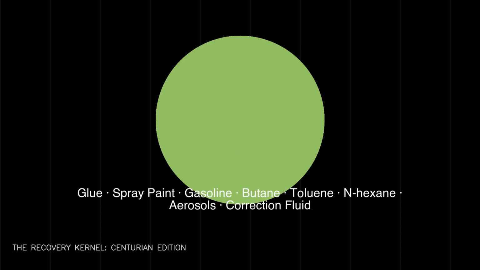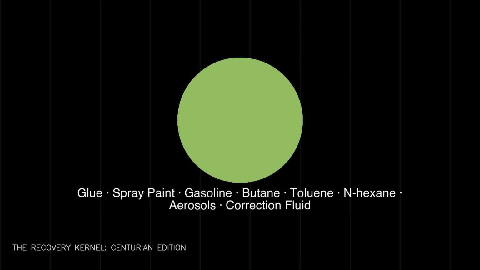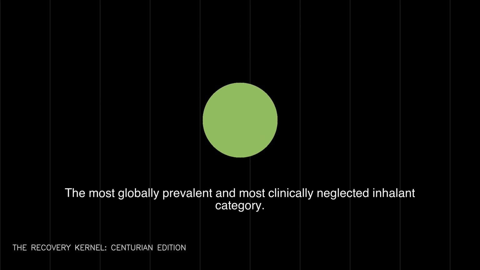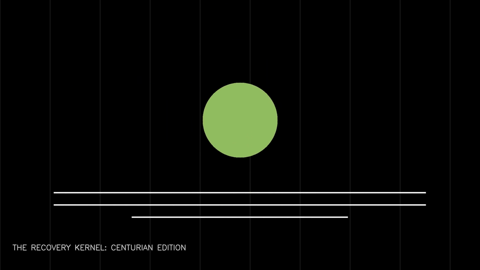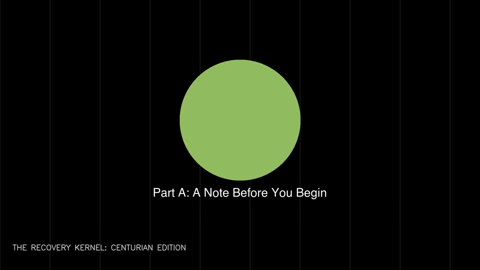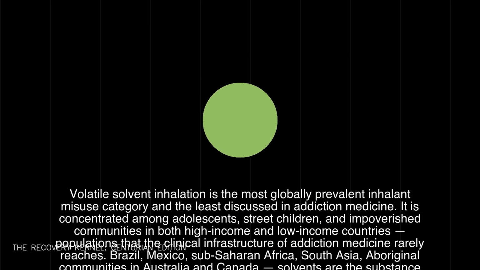Part A, Volatile Solvents. Glue, spray paint, gasoline, butane, toluene, N-hexane, aerosols, correction fluid. The most globally prevalent and most clinically neglected inhalant category. Part A, a note before you begin. Volatile solvent inhalation is the most globally prevalent inhalant misuse category and the least discussed in addiction medicine.